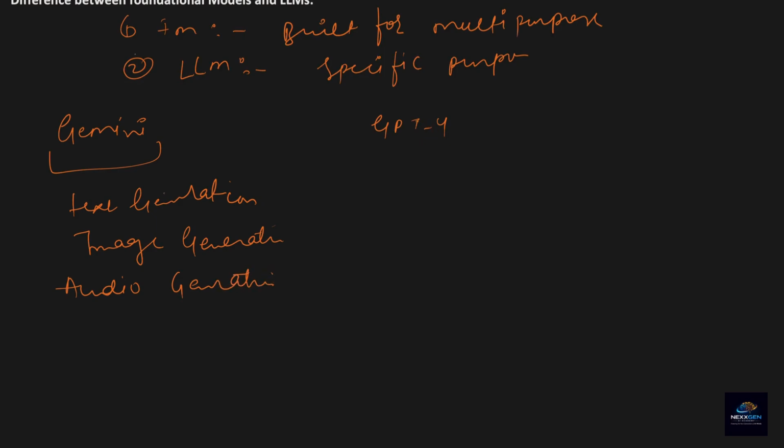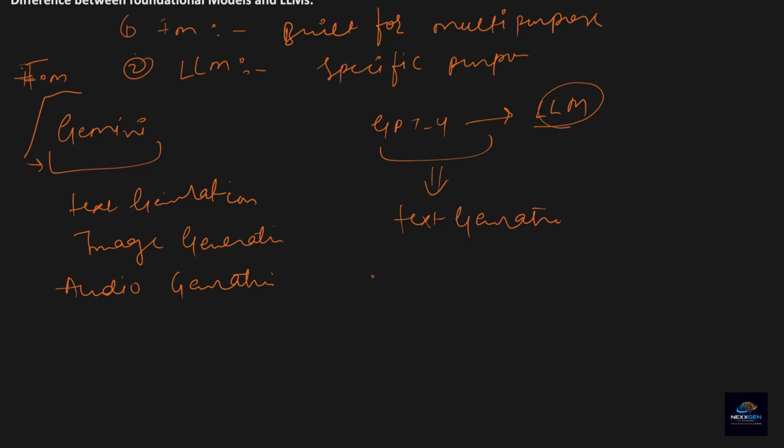But in GPT-4, you cannot do all of this. You can just query and get text generation. So Gemini is a multi-modal foundational model. You can call this foundational model a multi-modal large language model, but GPT-4 is a specific task large language model. I think it's clear now what a foundational model and a large language model are.